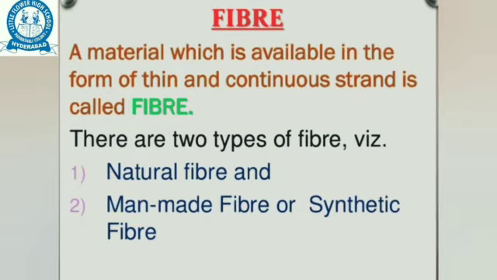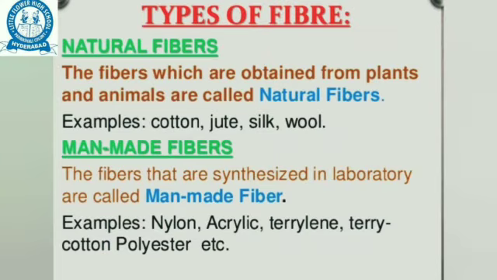Fiber: a material which is available in the form of a thin and continuous strand is called fiber. There are two types of fiber: natural fiber and man-made fiber or synthetic fiber. Natural fibers are the fibers obtained from plants and animals.